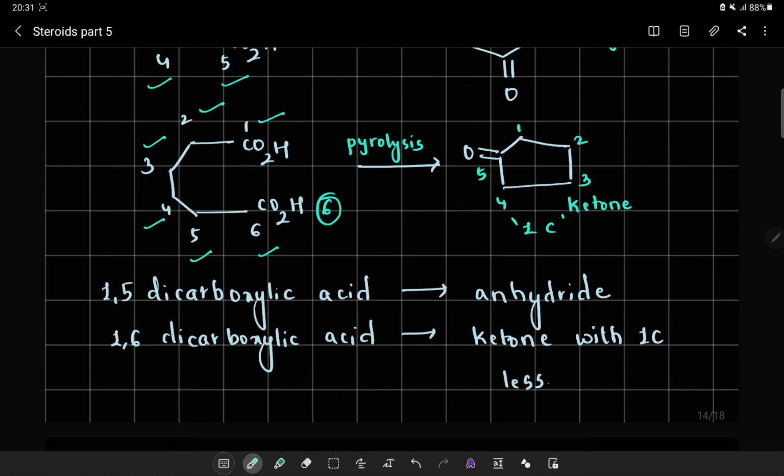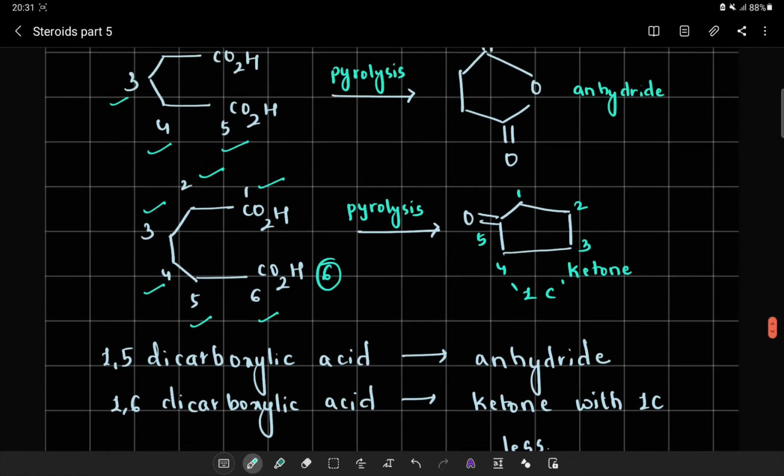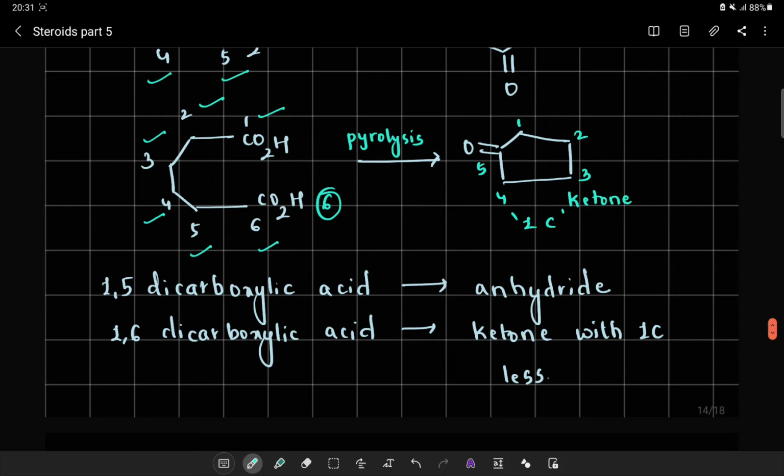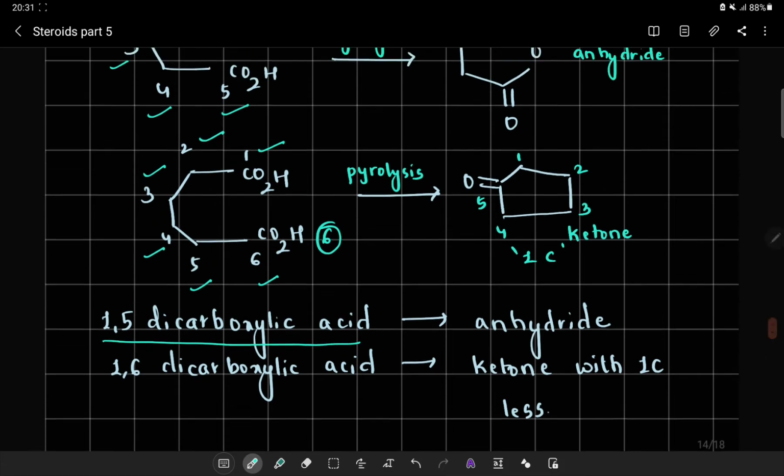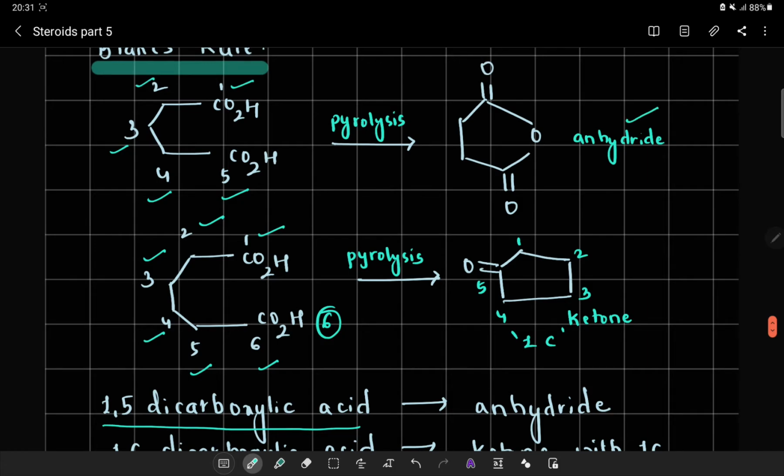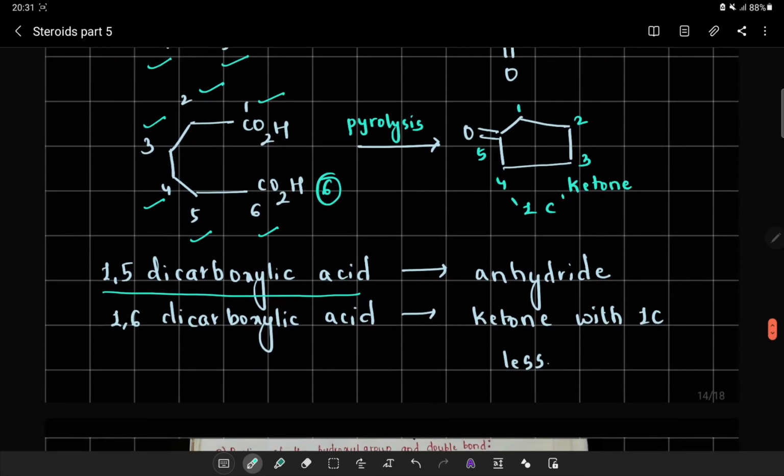Now this itself is established as Blanc's rule. So Blanc's rule says that if there is a 1,5-dicarboxylic acid, an anhydride system is synthesized. And if there is a 1,6-dicarboxylic acid, a ketone with one carbon less is synthesized.